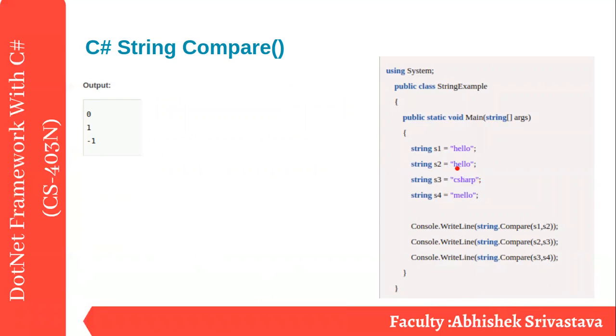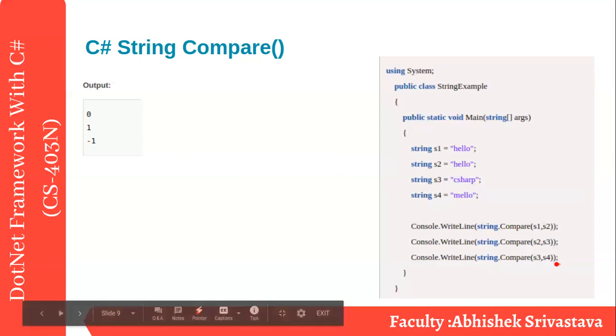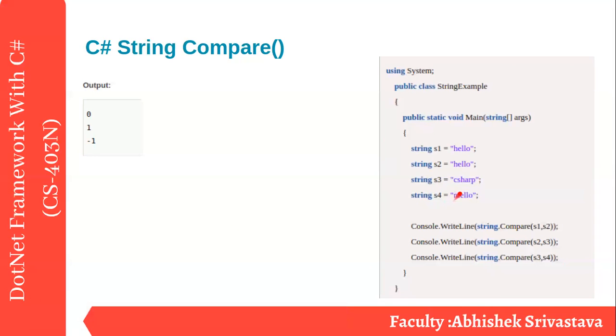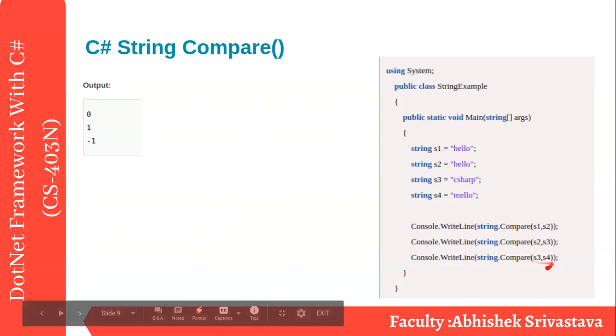So check the first character: a b c d e f g h. H has a higher ASCII value than c. So s2 is greater, because the ASCII value of H is greater than the ASCII value of C, so it returns 1. The next case, s3, C sharp, with mellow, s3 with s4.